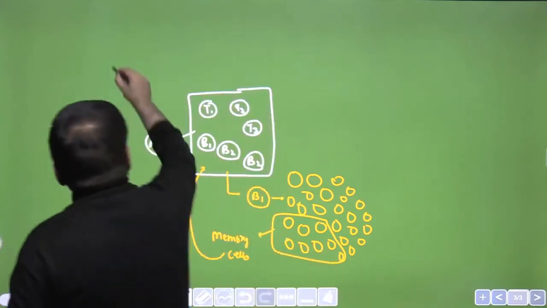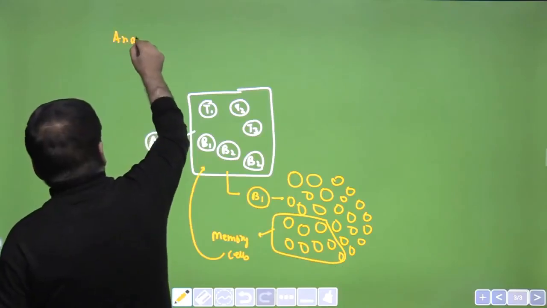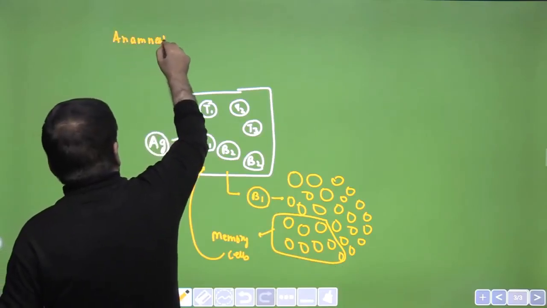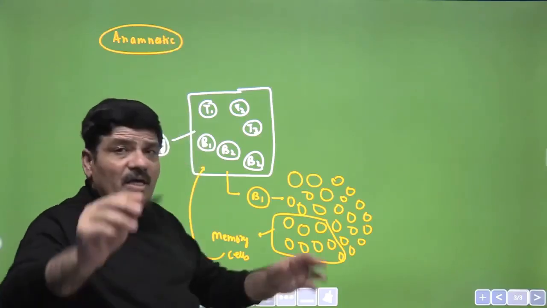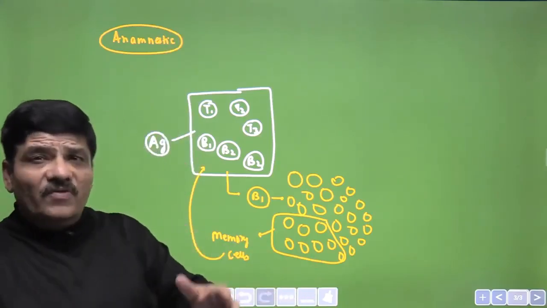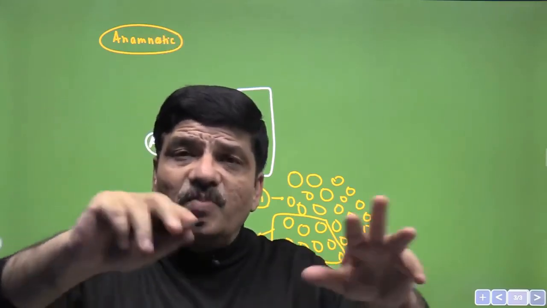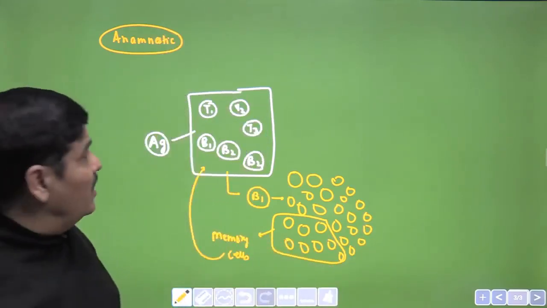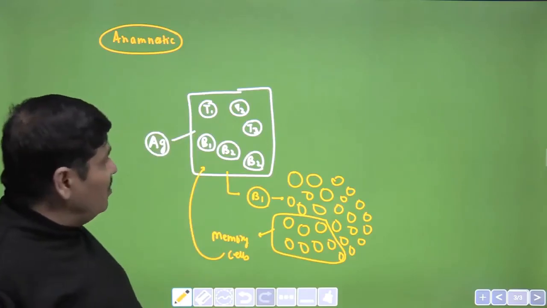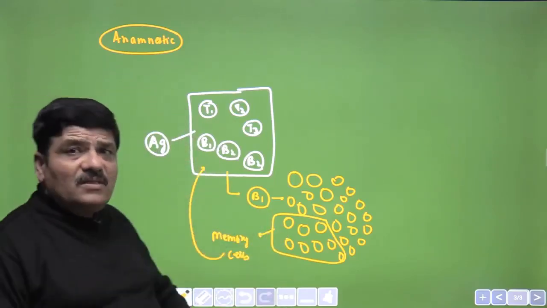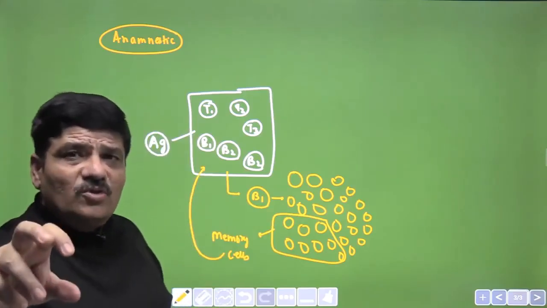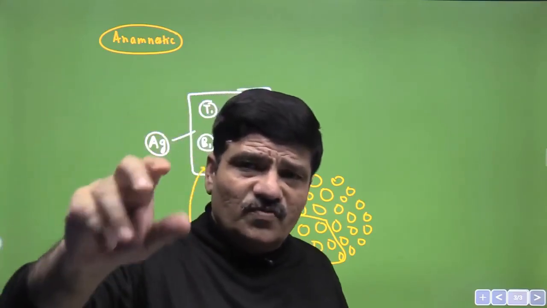How this memory cell and the secondary response to the antigen would always be anamnestic. So we are talking about some very important properties of adaptive immunity: the ability to distinguish between self and non-self, the specificity, the secondary response, the formation of memory, and this is causing the anamnestic response. The first time the pathogen or antigen enters the body, the response will be primary.